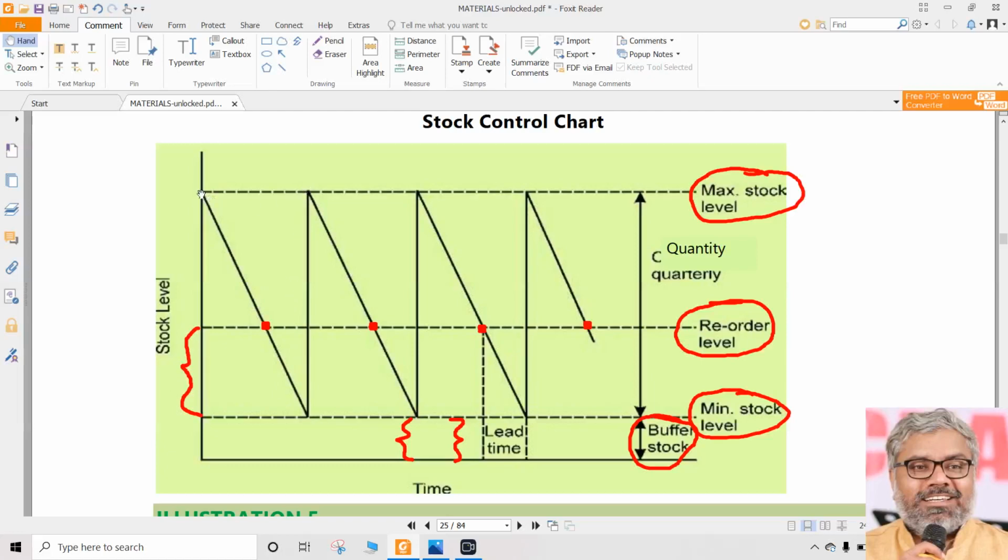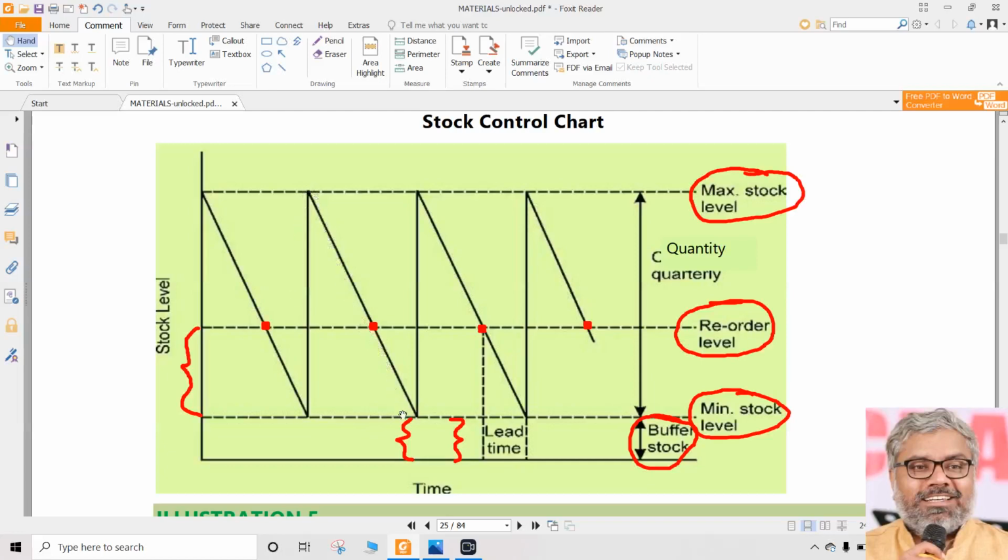So originally, let us say the godown has this much stock, used it and reached the reorder level, placed an order, but still we did not receive the stock. Naturally, it will take time, it will take lead time. So in the lead time also, we consumed the stock, reached minimum level. By the time it reaches this, already our order placed will be delivered to us. Once it is delivered to us, our stock levels have increased back, but it should not exceed maximum level.